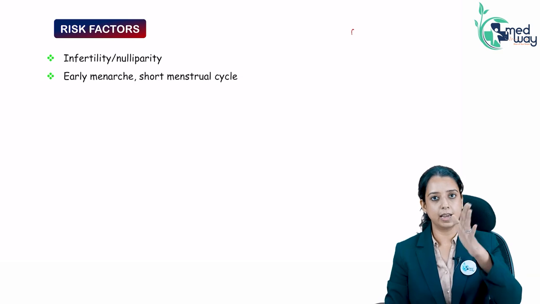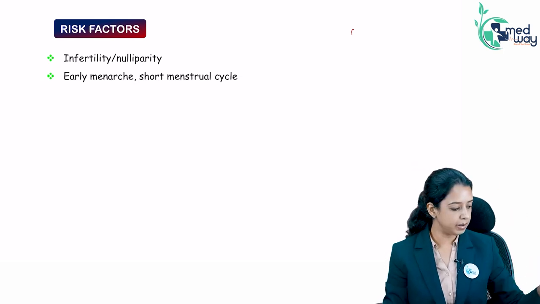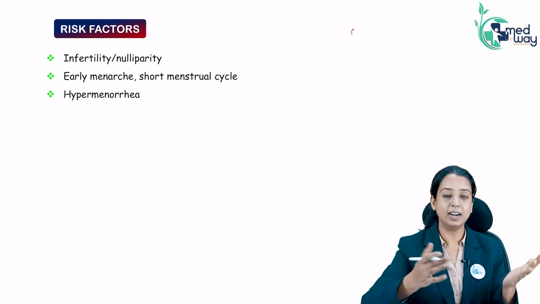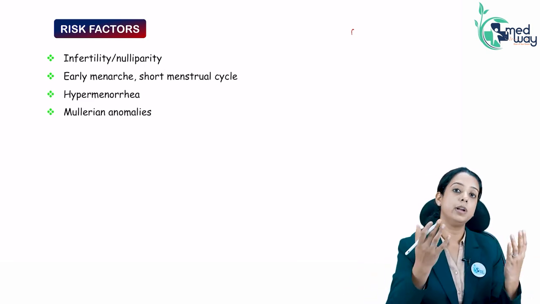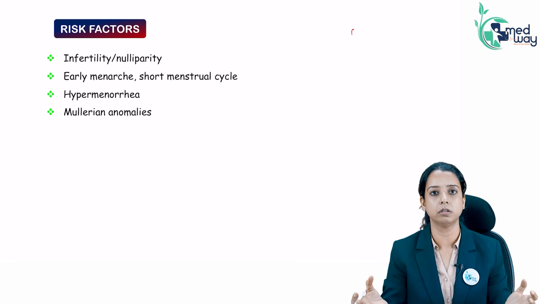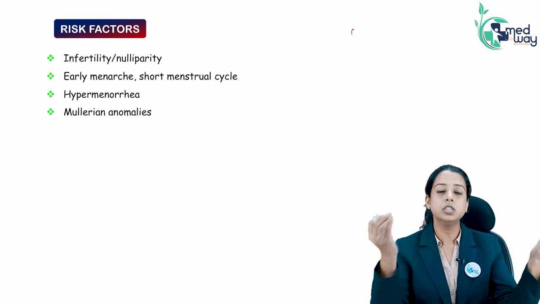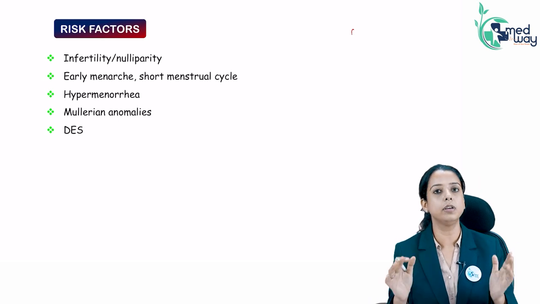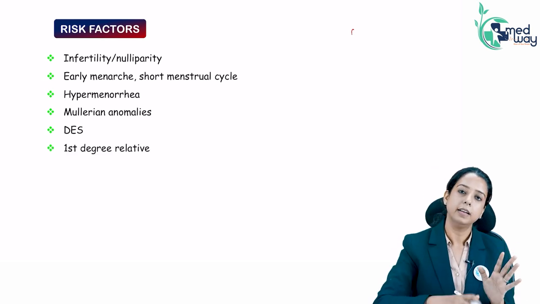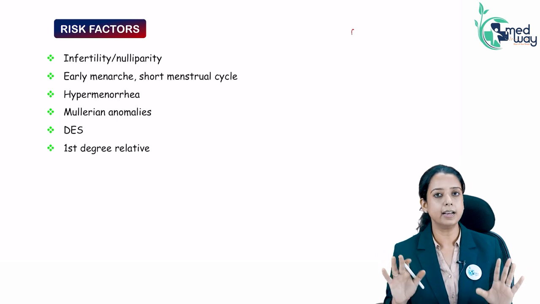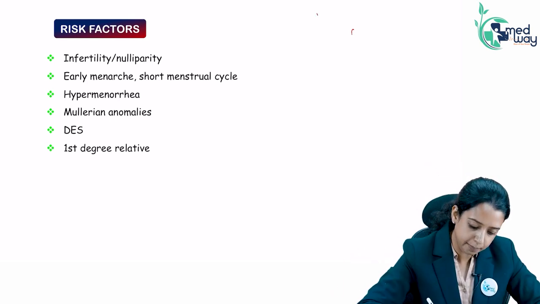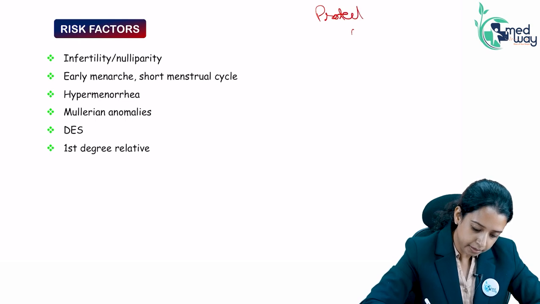Similarly, early menarche and late menopause. When you have early menarche and late menopause, the number of cycles you are having is more. Similarly, hypermenorrhea, any Mullerian anomaly, any anomaly of the uterus will increase the regurgitation of blood, like use of diethylstilbestrol. It also deforms the uterine cavity. And family history. It does run in the family. So these are the risk factors. So if I can write the protective factors based on that, what will be the protective factors?